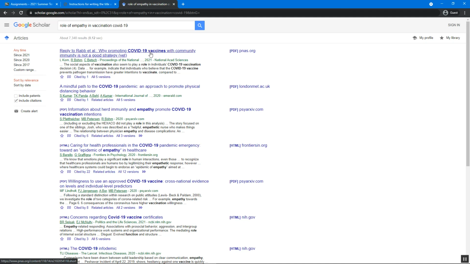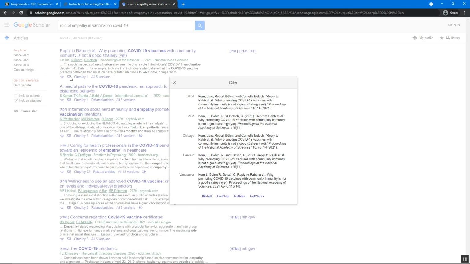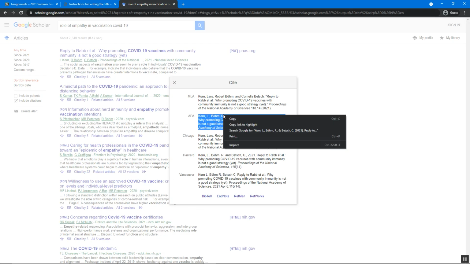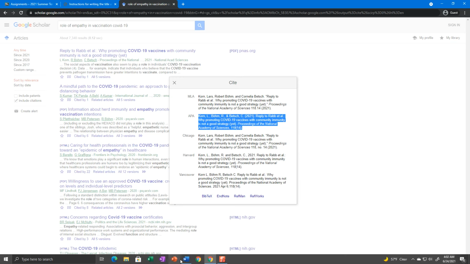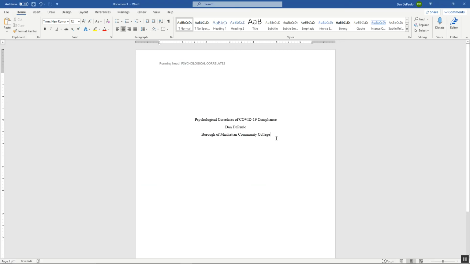So if this is the article that you used, the journal article you used, or the book that you used, most of you are using journal articles, you want to go to this little quotation thing. It says cite. Click on it, and then find APA, which is the second one here. And you would just copy this, go into your Word document.